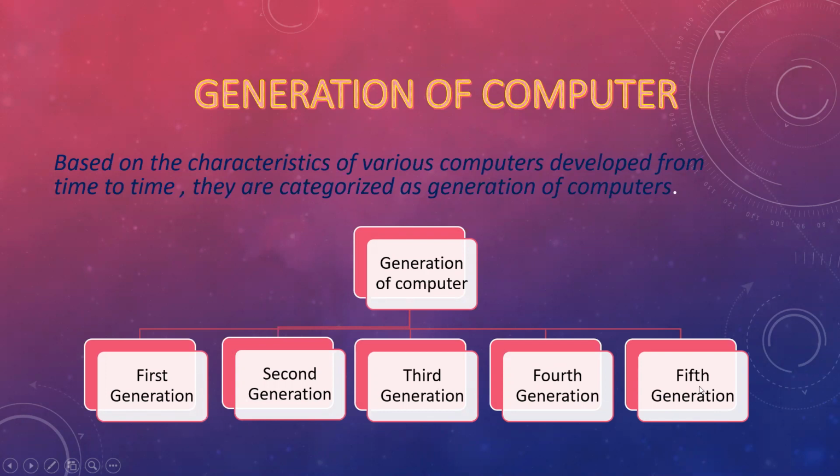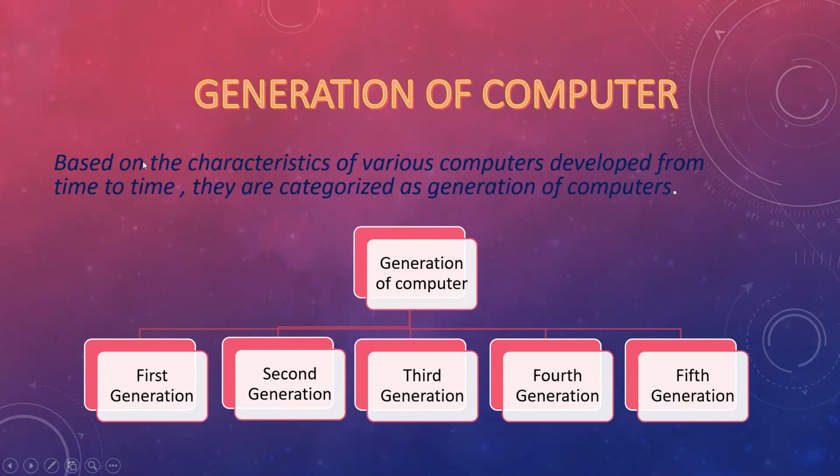Five generations of computer. Actually, the scientists have divided the generations according to their changes. So, first generation, second generation, third generation, fourth generation, and the fifth generation. We belong to the fourth generation, and our future generation is known as the fifth generation.